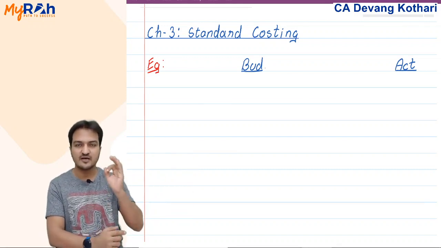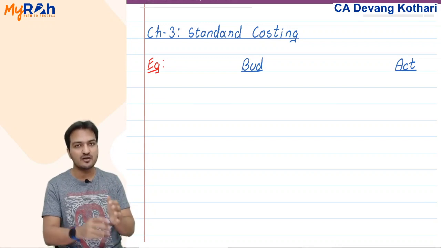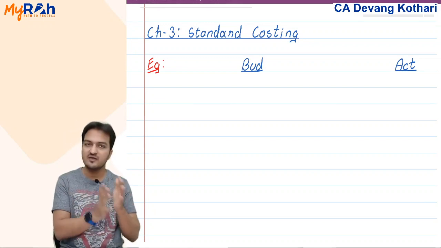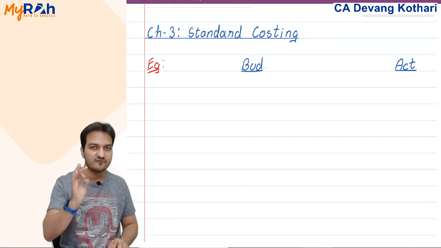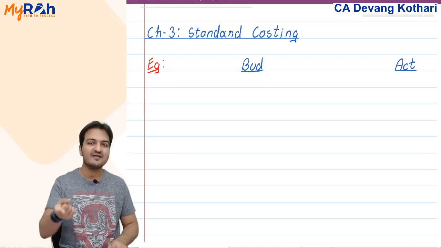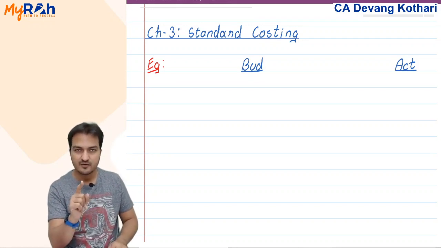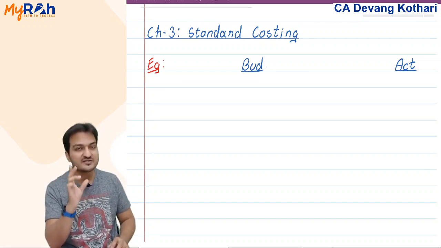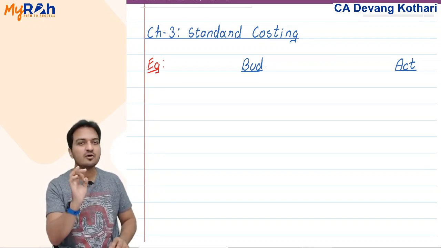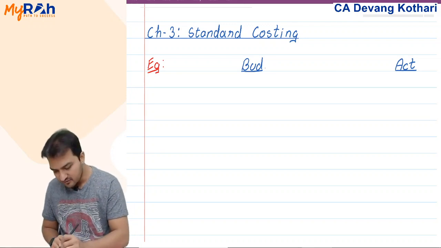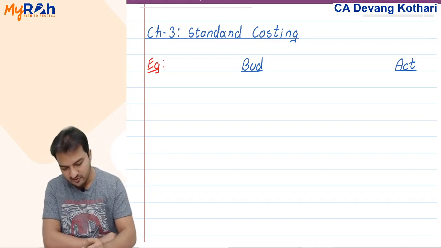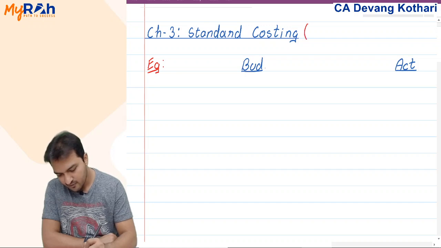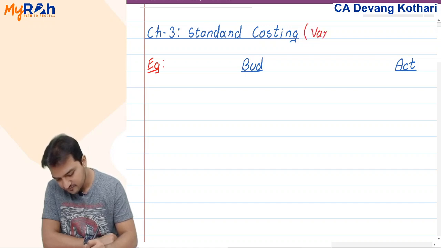So my chapter of standard costing is all about comparing my budgeted cost with the actual cost to find that difference and to analyze that difference. That difference, which we will calculate between budget and actual, will be called variance. Let me write that here. That difference of budget and actual will be called variance.